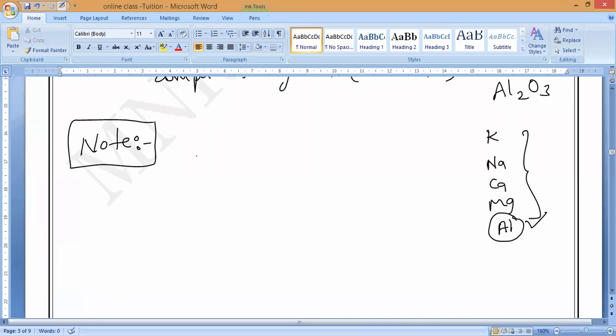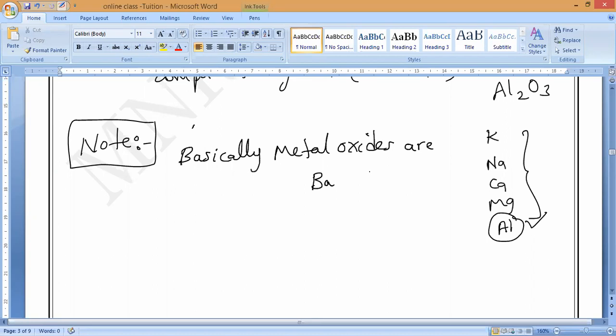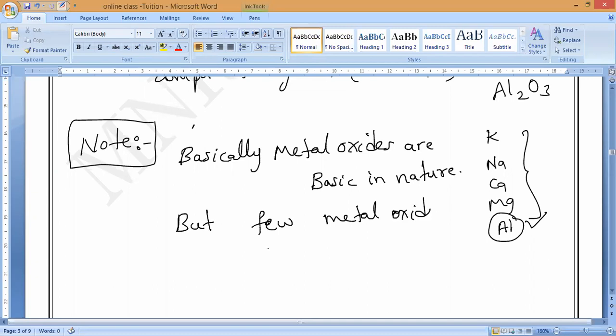Basically, metal oxides are basic in nature, but a few metal oxides will show both basic as well as acidic nature.